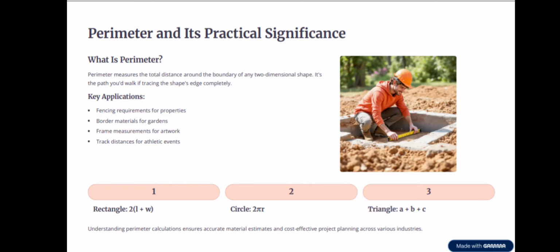Now first, rectangle. Understanding perimeter calculation ensures accurate material estimates and cost effective project planning across various industries. Now the perimeter of a rectangle is equal to 2(L + W). Second is circle, 2 pi r, which is the perimeter, and for a triangle it is equal to A + B + C, where A, B, C are the sides of the triangle.